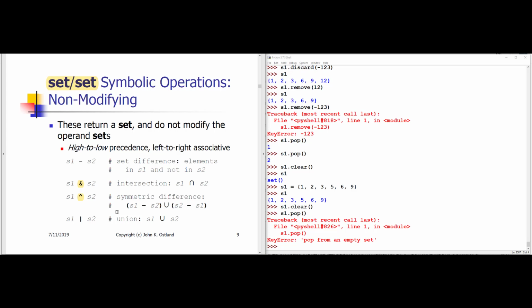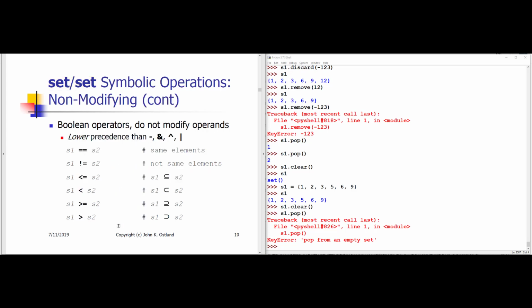That is, all of the items that are in one of the two sets but not both of the two sets. And then finally, the vertical bar symbol is the bitwise OR operator. And in the context of sets, that gives us the union of two sets.